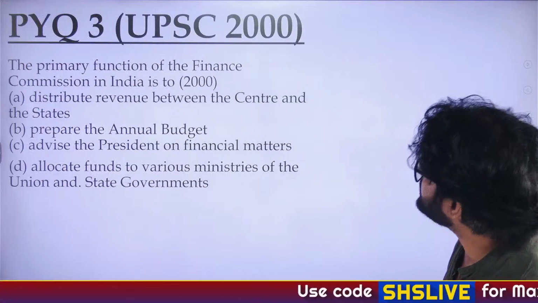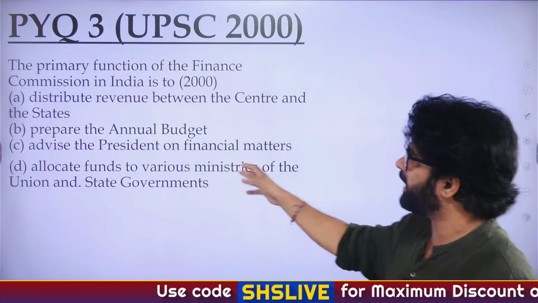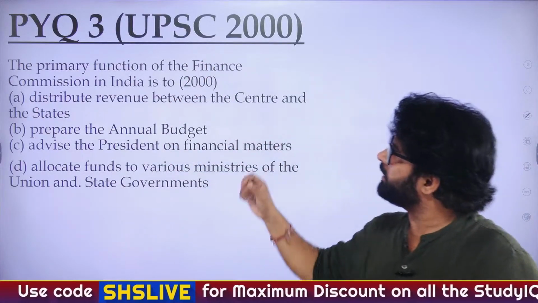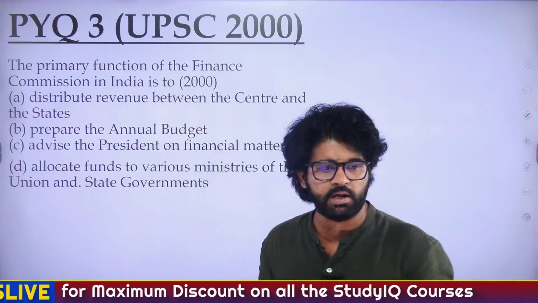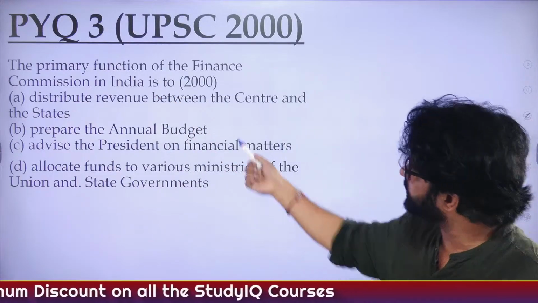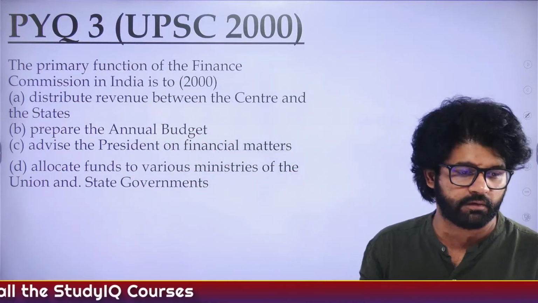C option is advise the president on financial matters. Yes, they do that. Finance Commission does that. But here the primary function they are asking, Rishi. Again, as I've told you, the best possible option is A. Like this is their primary work.